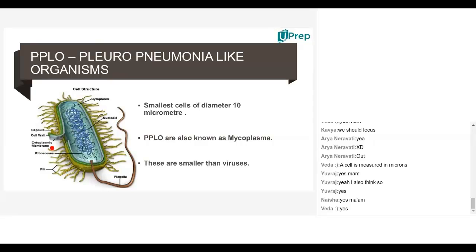Now, it is also called mycoplasma, the other name for PPLO. Its size is almost in micrometers. So, the known smallest organism right now is Pleuropneumonia-like organism, PPLO. Also called as, what's the other name? Mycoplasma. Okay, mycoplasma. This is the smallest organism. But even in the smallest organism, the cell will have the same structure and will perform the function as a basic unit.